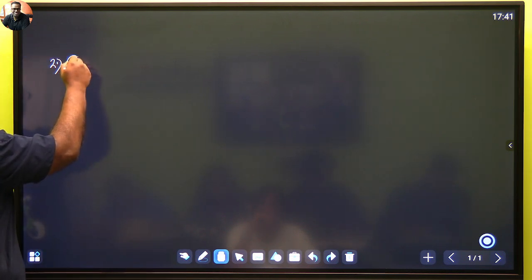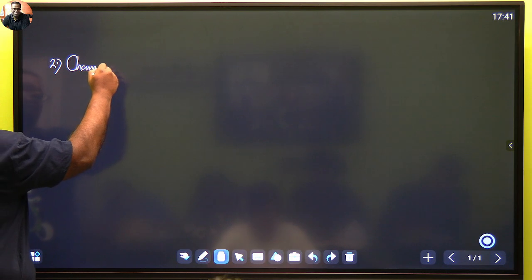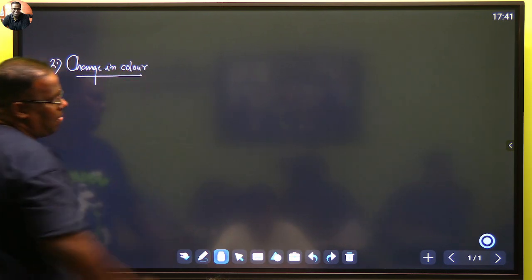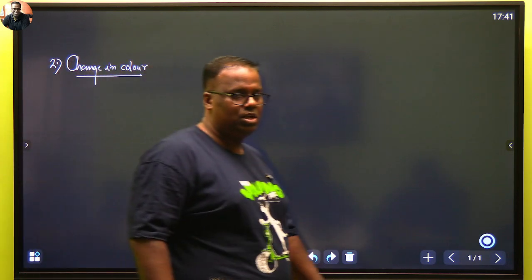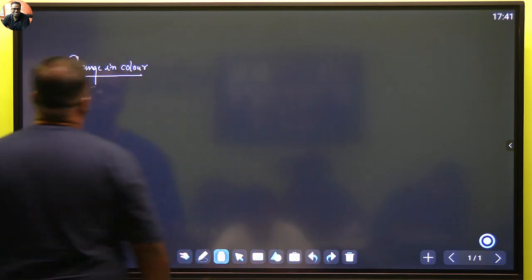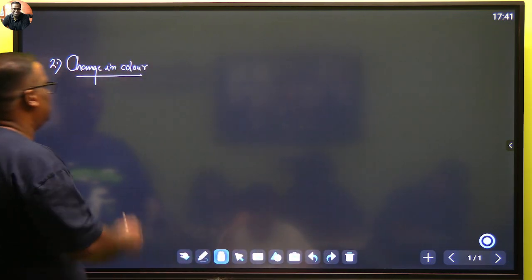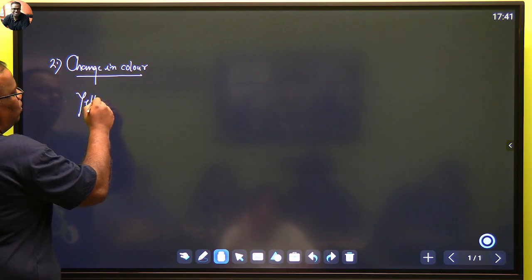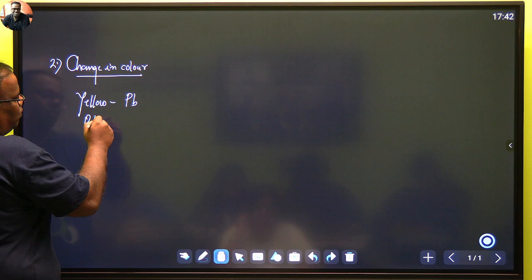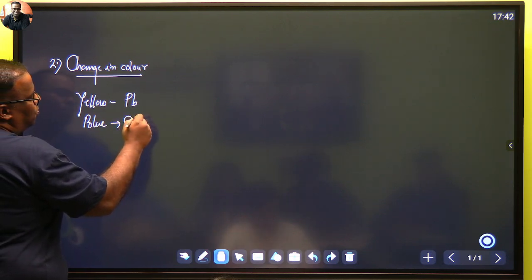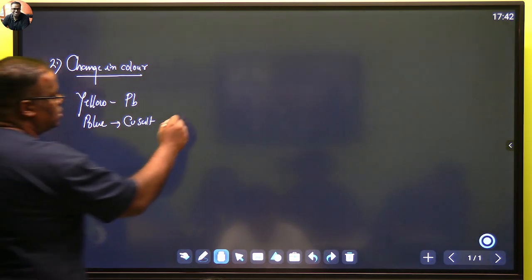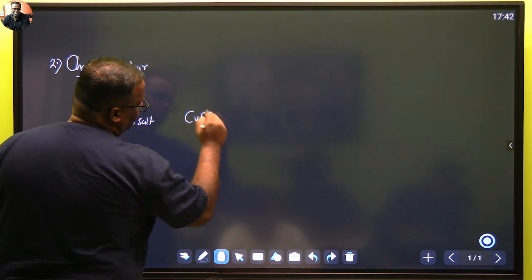Next will be change in color. Change in color we will always observe due to formation of certain salts or formation of certain precipitates. Let's discuss a few things here. For example, it will say that this color was observed and this color. If you see anything related to yellow, then it indicates lead. Anything blue at your level will indicate a copper salt. Like CuSO4 is blue in color. I hope you know this, right? CuSO4, what is the color of CuSO4?